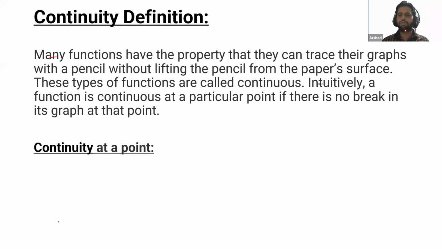Next is continuity at a point. We have checked the meaning of continuity, when we will say that a function is continuous. Now in this topic, we will check the condition for continuity. If we have a function f(x), we need to check whether it is continuous at x = a or not. So we will find the limit as x tends to a. We have to check at this point.